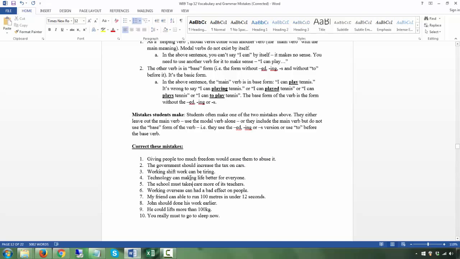Technology can make: modal plus base verb, no ing. The school must take: modal plus base verb, no s. Working overseas can have. My friend can able: again, this is a common mistake. When you use can, you don't say can able. Can do something, so you can just say can run or is able to run, but you don't say can able.